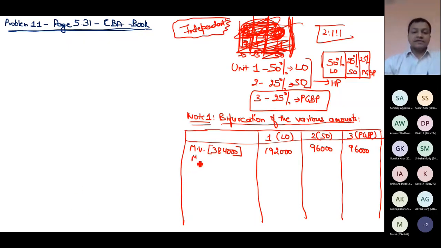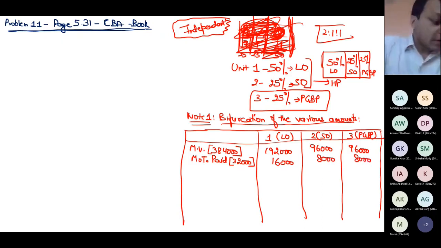Similarly, municipal taxes paid: 32,000, 16, 8, 8. Repairs 40,000. Don't forget to use the symbol rupees. I might not be using the rupee symbol, but we have to use it.